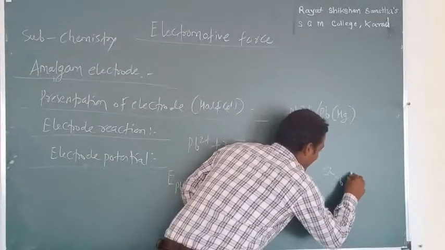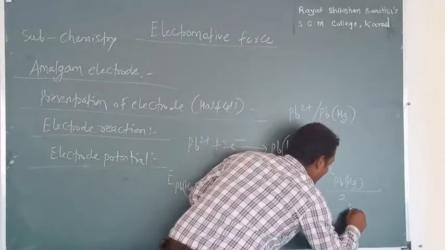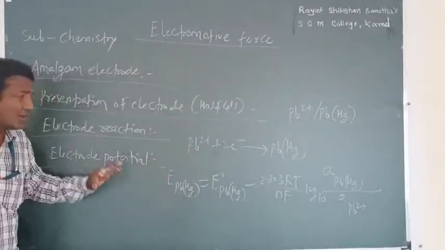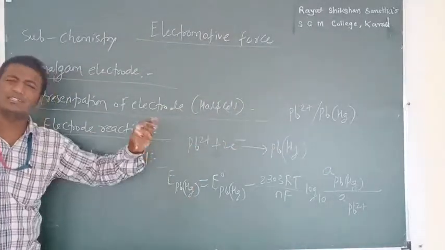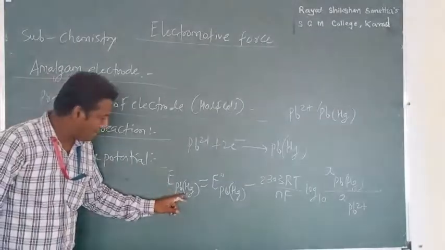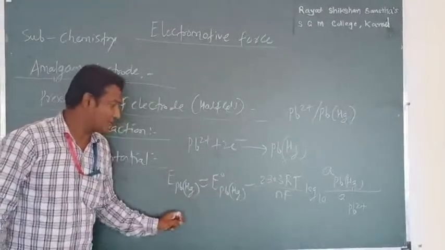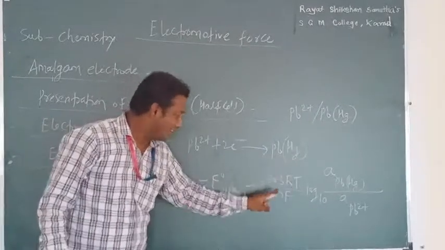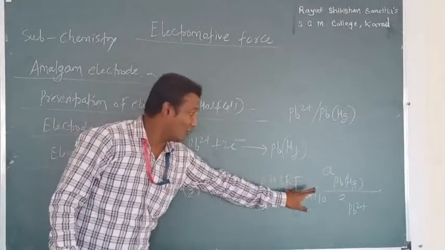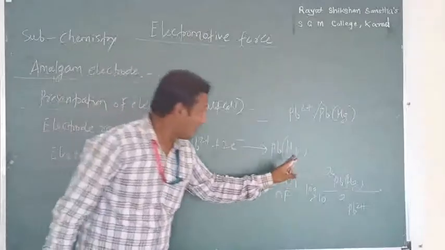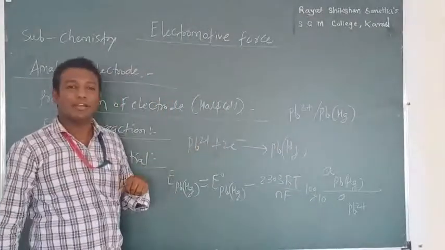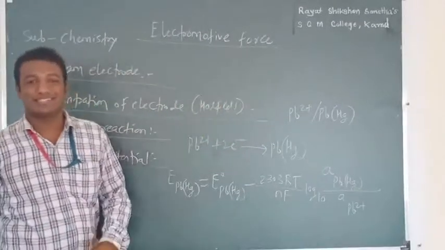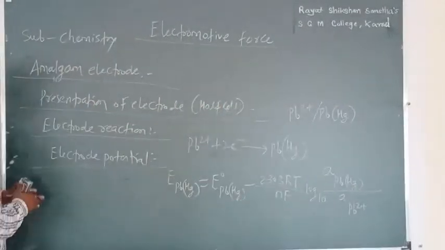Activity of product divided by activity of reactants. Are you getting it? It's very important and very simple. E PbHg is equal to E0 PbHg minus 2.303 RT/nF log10 of activity of product divided by activity of reactant, that is a PbHg divided by a Pb2+.